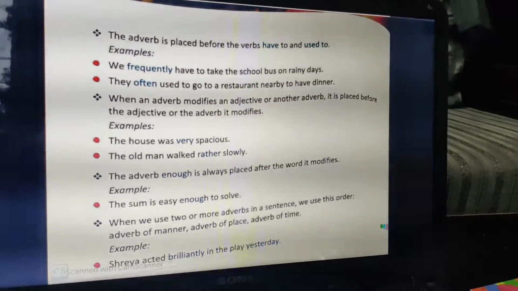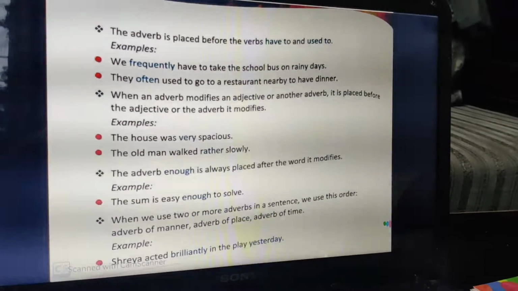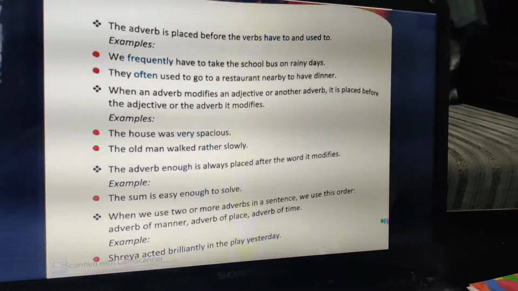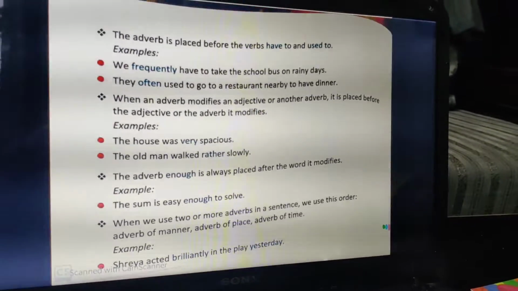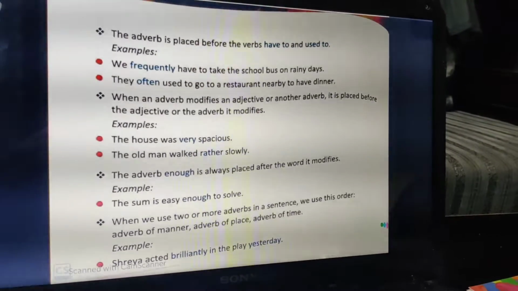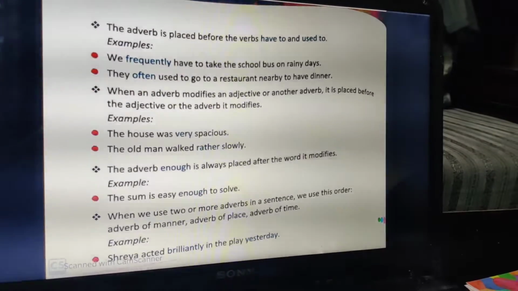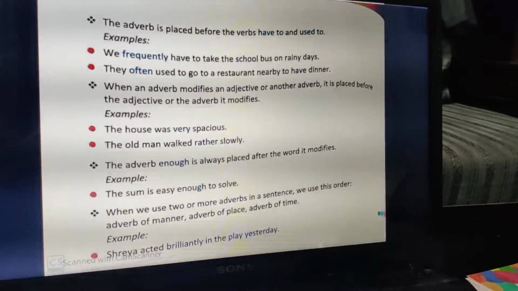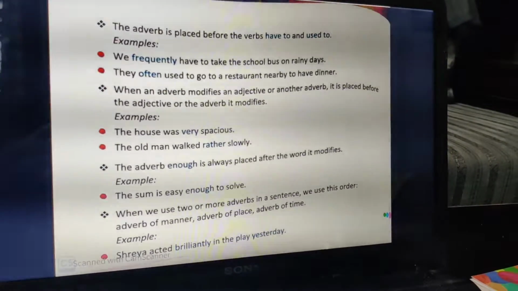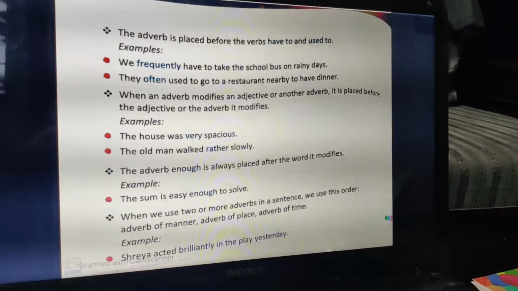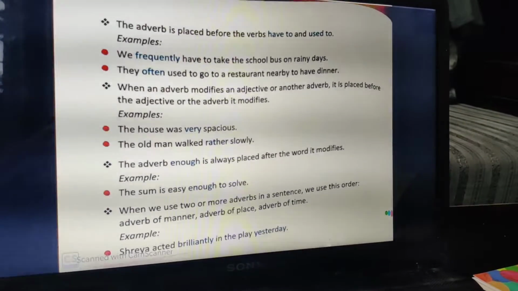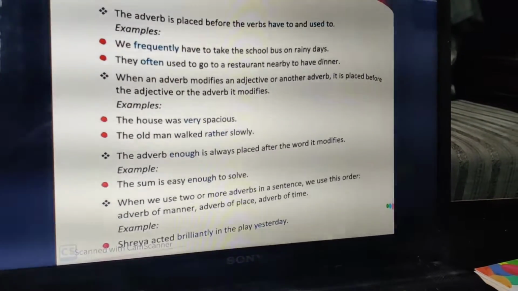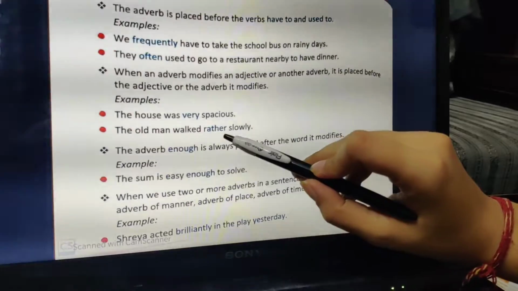Clear? Now when an adverb modifies an adjective or an adverb, it is placed before the adjective. If it is used to define an adjective or an adverb, it is going to be used before them. Like for example, the house was very spacious. Now spacious is the adjective, talking of quantity, so I have used the adverb very. The old man walked rather slowly. Slowly is already an adverb, so if I have to use another adverb, I am using rather.